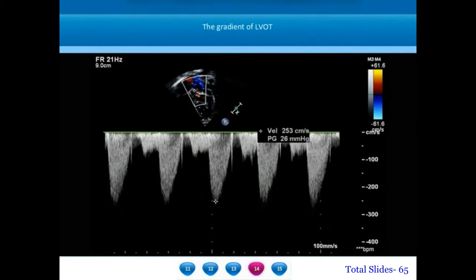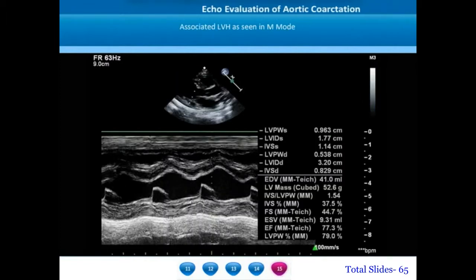Left ventricular outflow tract gradient is around 26 millimeters of mercury, amounting to 2.5 meters per second velocity in this example. Left ventricular hypertrophy may be assessed on M mode. In this patient who was only about 8 months of age, we can appreciate the interventricular septal dimensions and the posterior wall dimensions much thicker than what is normally expected for the age of the patient.